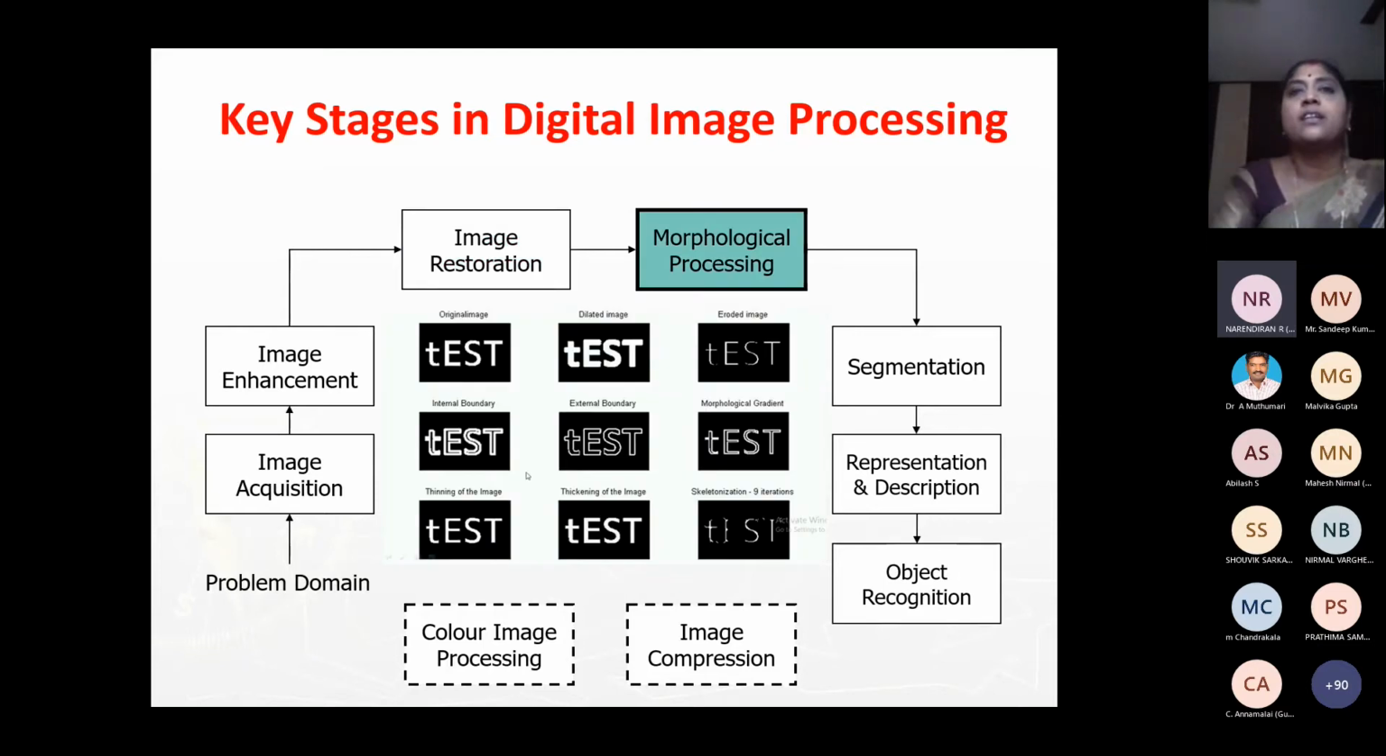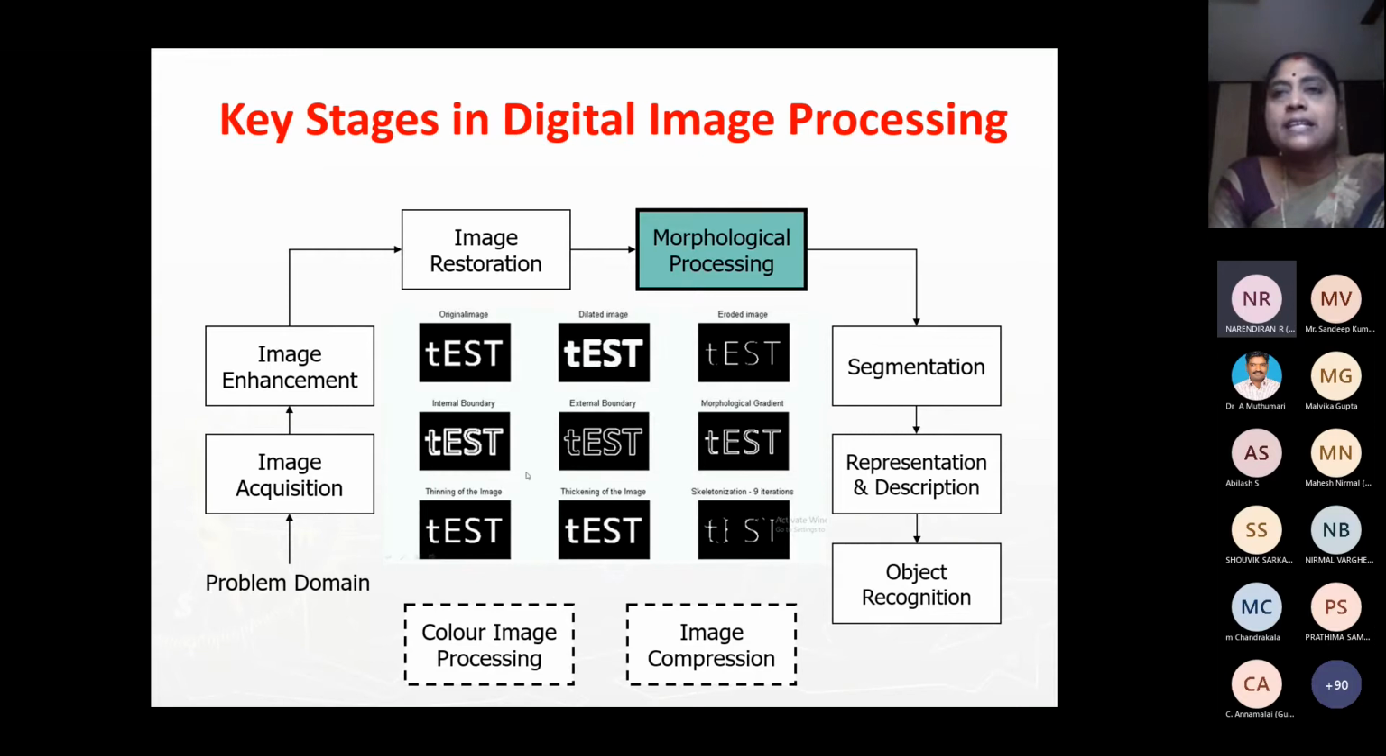Next is morphological processing. First, we can see the test image is the original image. Then there is dilation, where you want to thicken it, and I can make a thick image. The eroded image is next, a thin image. Internal boundary, I can put a line inside. External boundary, I can do. Morphological gradient, I can thin an image, I can thicken an image, I can skeletonize an image. So these are different morphological operations. All these are done using set theory and set operations.